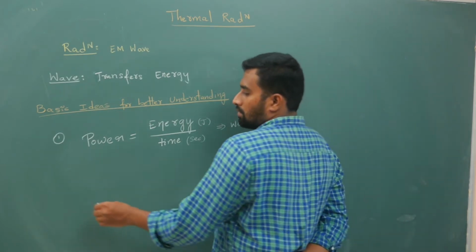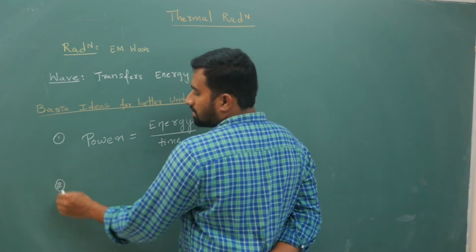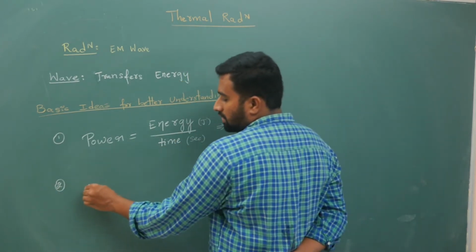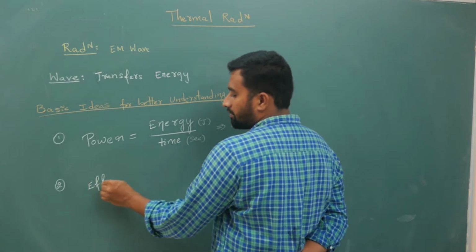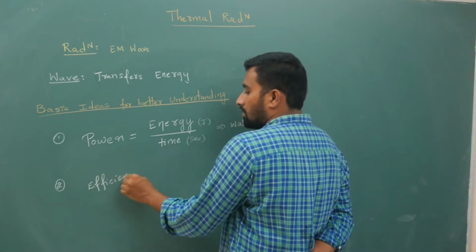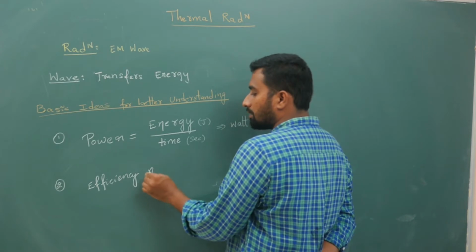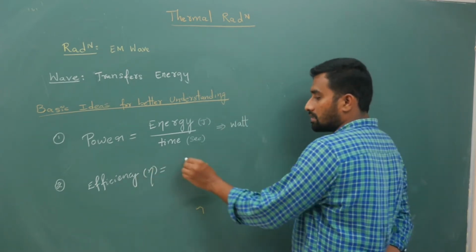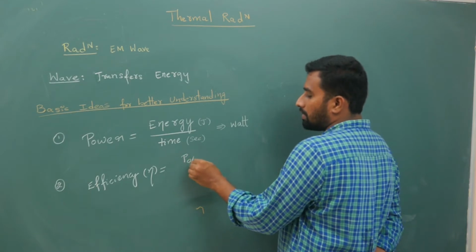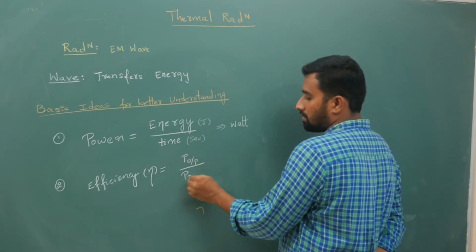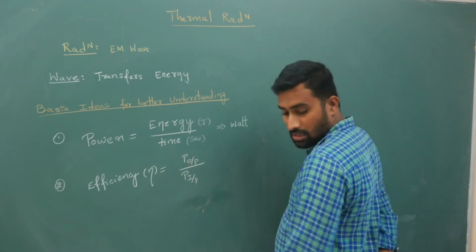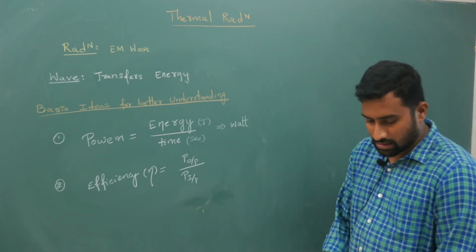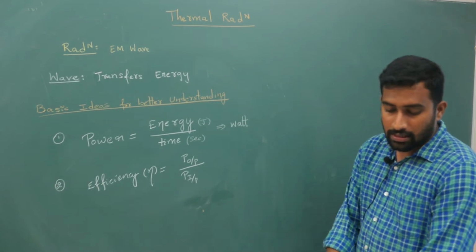Next, the second term is efficiency, represented by the symbol eta. It is output power by input power.